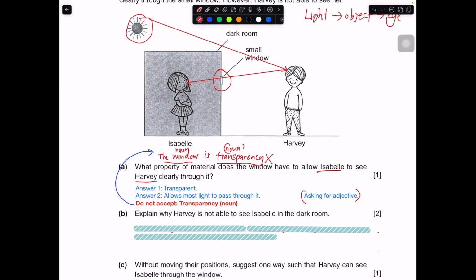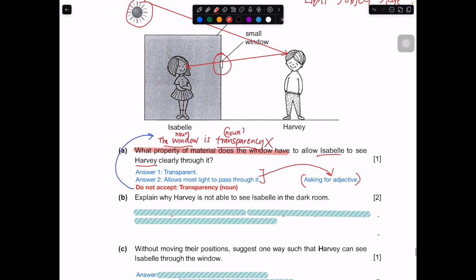But if you say the window is transparent, it does make sense, because you are trying to say that the window itself, which is a noun, is transparent, which is an adjective. The adjective is added to the noun, in this case the window. That's why this question is asking for an adjective. You have to ask yourself, what property of the material does the window have? Is it asking for an adjective or a noun? There's always some clue in the question for you to look into.